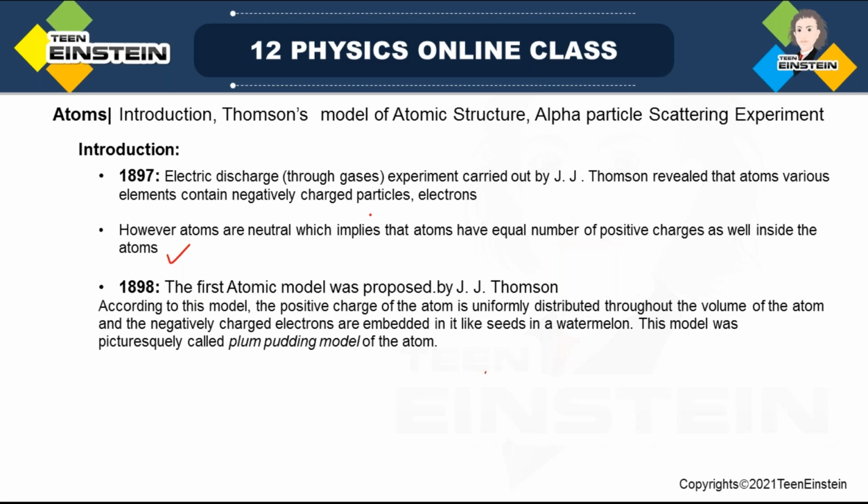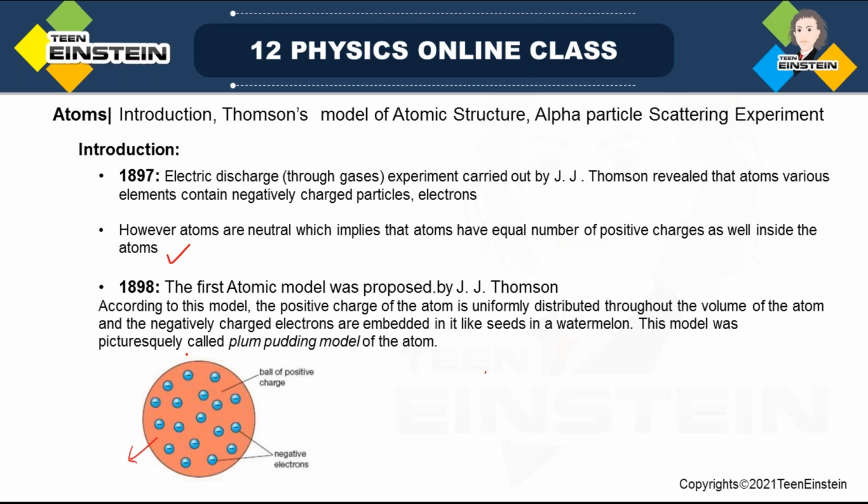So based on these observations, J.J. Thomson proposed the atomic structure, and that was the first atomic model. According to J.J. Thomson's atomic model, the positive charge of the atom is uniformly distributed throughout the volume of an atom, and the atom was considered to be spherical in shape. Throughout the volume, like you can see here, the positive charge, this color you can see.